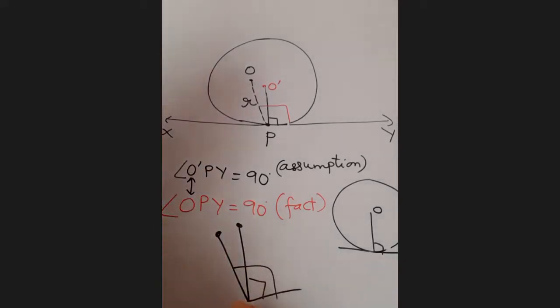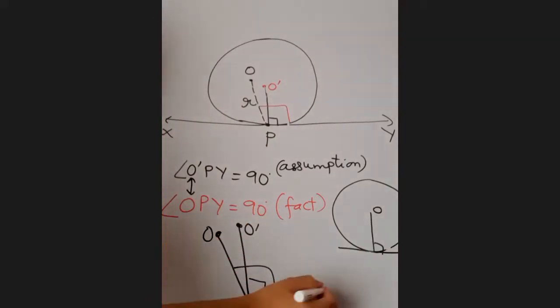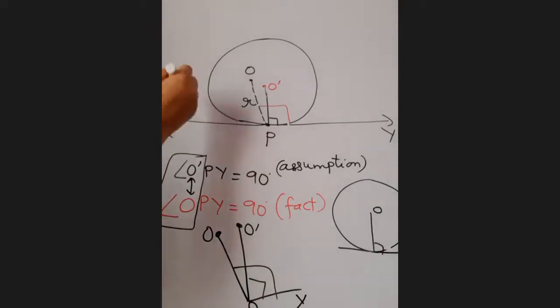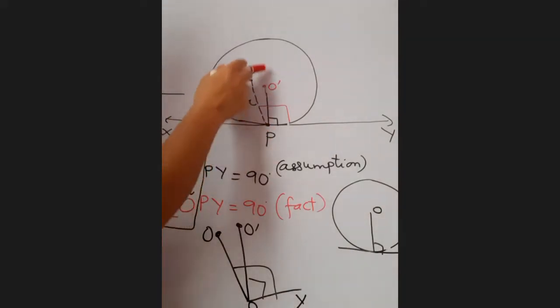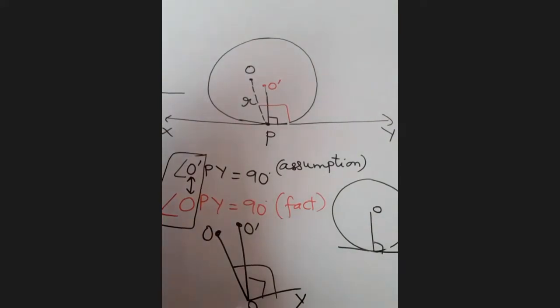So you are saying this is P, this is Y, and this angle at O dash is 90 and this angle at O is also 90, which is not possible. In other words, it is possible only when O dash and O are the same point. On one base, there will be only one 90, right, son? You cannot have two different 90 degrees here. And this is happening because we assumed the wrong thing. And what was the wrong thing? That this perpendicular is not passing through the center. Hence, it must pass through the center.